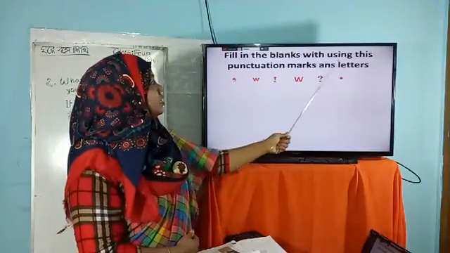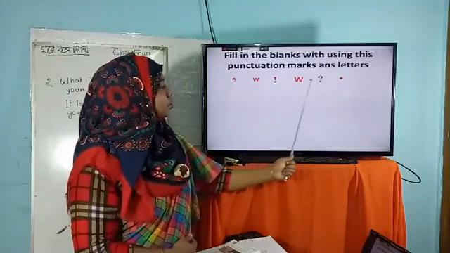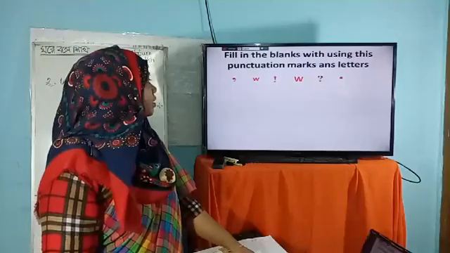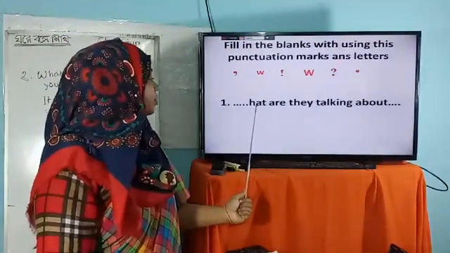Fill in the blanks using these punctuation marks and letters. আমরা এই punctuation mark আর letter গুলো দিয়ে শূন্যস্থানটা পূরণ করব. ড্যাশ দিয়ে আমি শুরু করেছি.